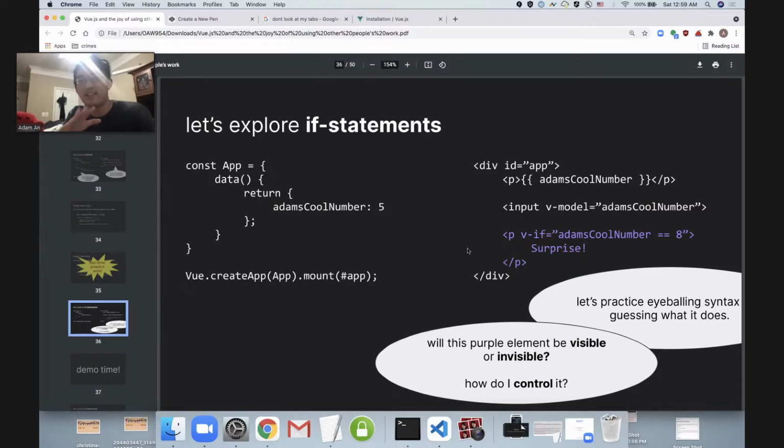Once again, practice eyeballing the syntax and guessing what it does. Specifically, I'd like you to ponder: at the start, will this purple element be visible or invisible? How do I control it? How do I make it visible, and how do I make it invisible again? Once again, ponder that, and I'm going to type it out in our live coding demo, and once we're done, you can see if you were right.